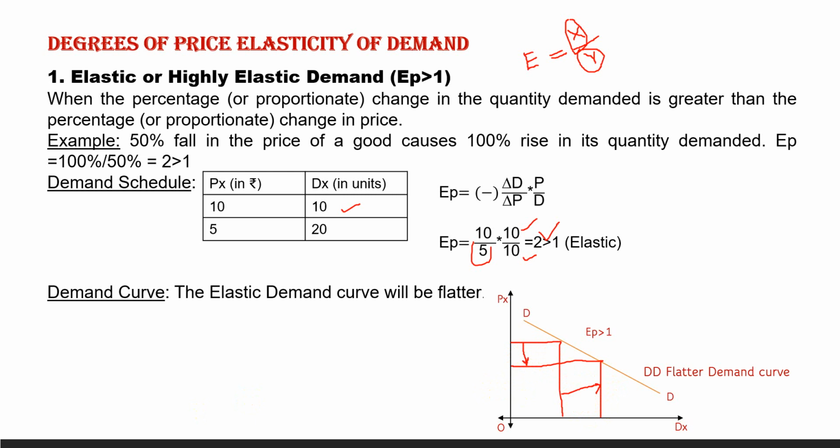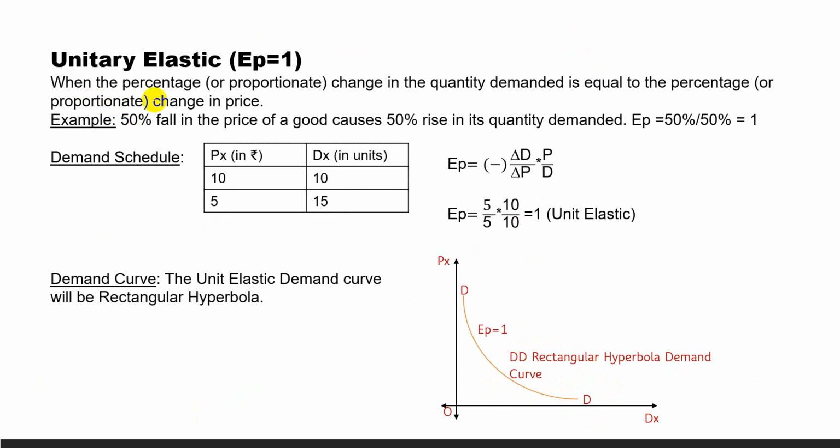In the similar way, now the unitary elastic. In case of unitary elastic, the elasticity is equal to 1. Now again, put for what value of x and y, or what relationship between x and y, E will be equal to 1, when x is equal to y.